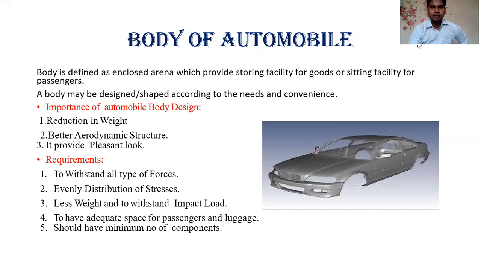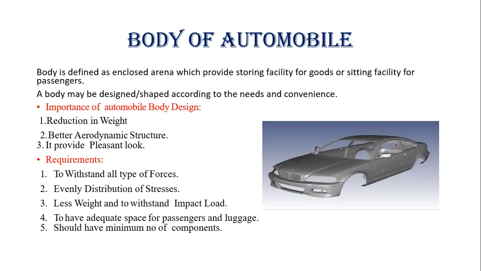Body is basically the portion just above the chassis which provides seating facility for the passenger, and it also provides a pleasant look to the automobile. In another word, body is defined as an enclosed arena which provides storing facility for goods or sitting facility for the passenger.